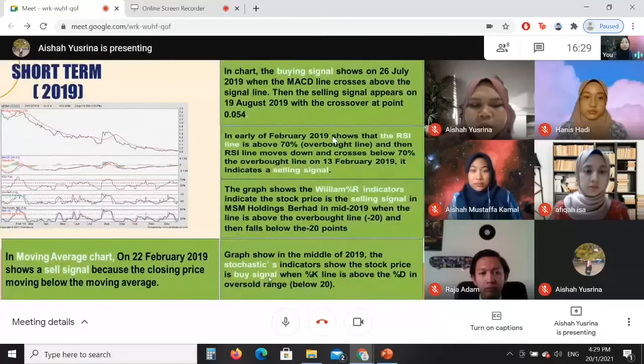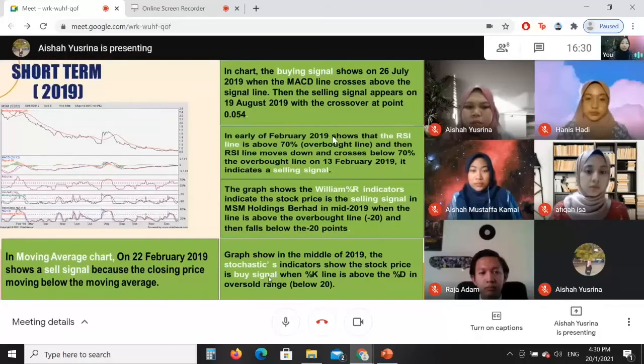Next, short term for 2019. In the moving average chart on 22 February 2019, there is a sell signal because the closing price moved below the moving average. In the chart, the buying signal shows on 26 July 2019 when the MACD line crosses above the signal line. Then the selling signal appears on 19 August 2019 with the crossover at 0.054. In early February 2019, the RSI line is above the 70% overbought line, and then the RSI line moved down and crossed below the 70% overbought line on 30 February 2019. It indicates a selling signal.